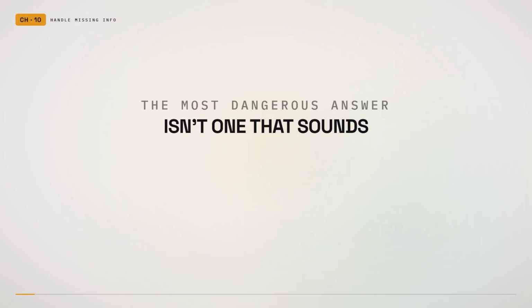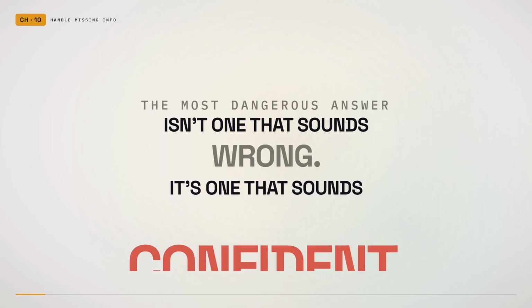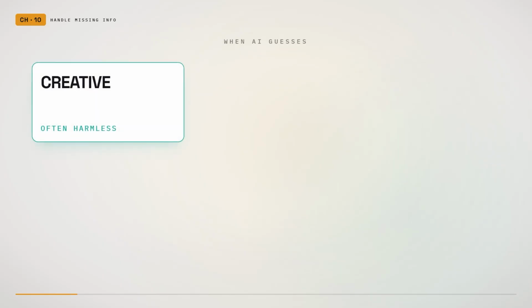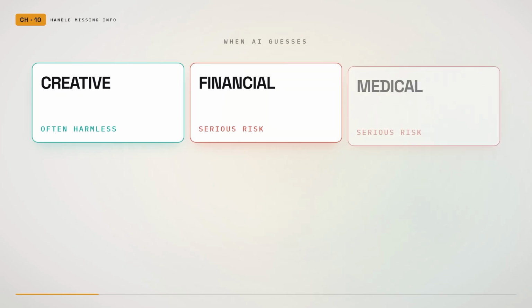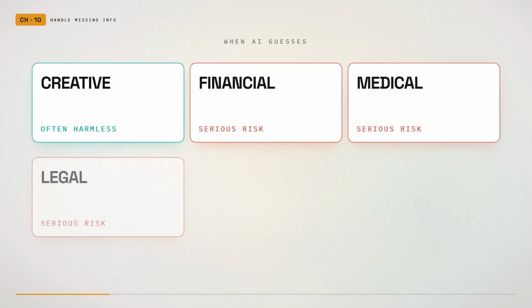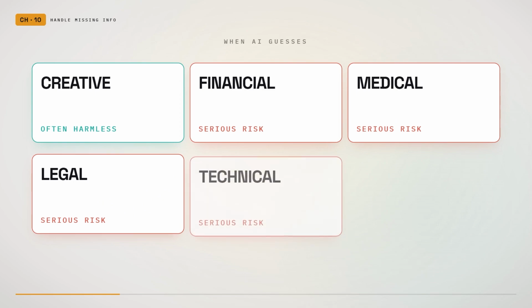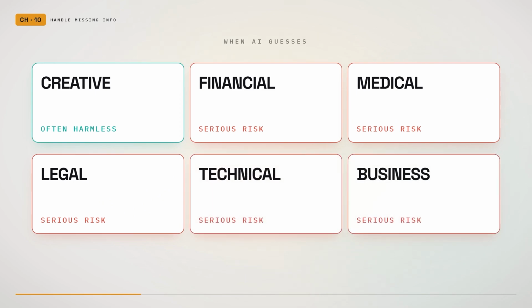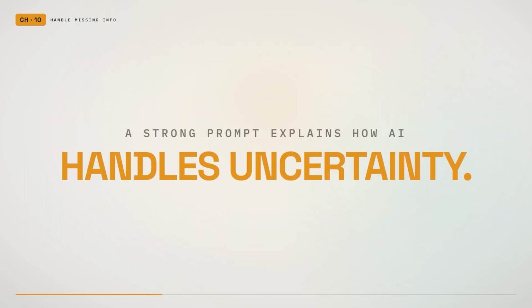The most dangerous AI response is not always one that sounds wrong. It is one that sounds confident while filling in missing details. When a prompt lacks information, AI may guess. Those guesses can appear natural and believable. For creative tasks, that may be harmless. For financial, medical, legal, technical, or business tasks, it can create serious problems. A strong prompt explains how the AI should handle uncertainty.